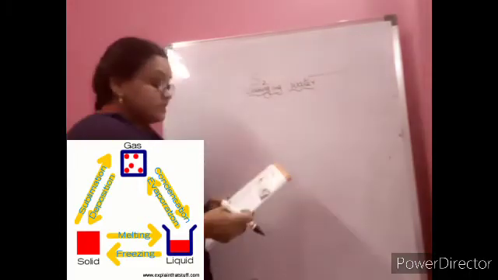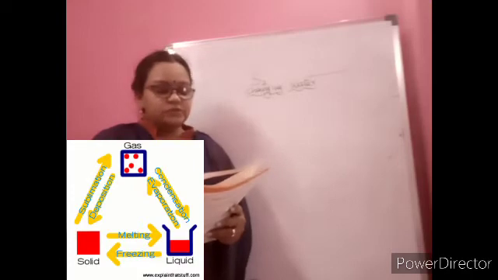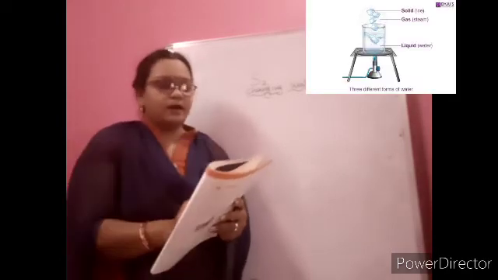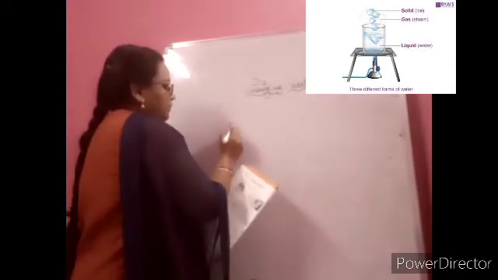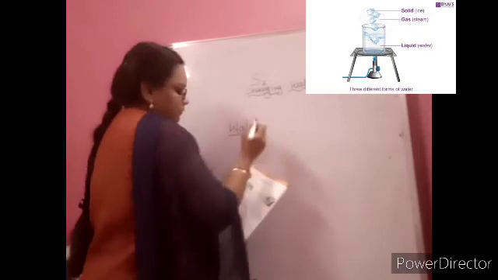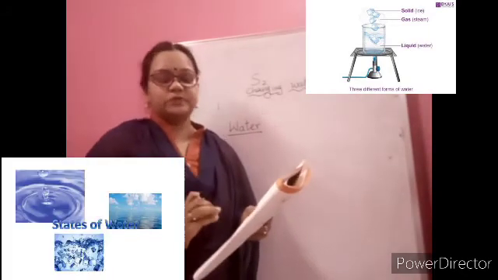So see the pictures, children. Name the forms of water shown in the pictures. You see first picture, what is it, children? See, something is flowing. Yeah, it is in the water. W-A. These all are the keywords, children. Water. Very good. Second one, you see there is a cup of coffee or tea or water, something kept.